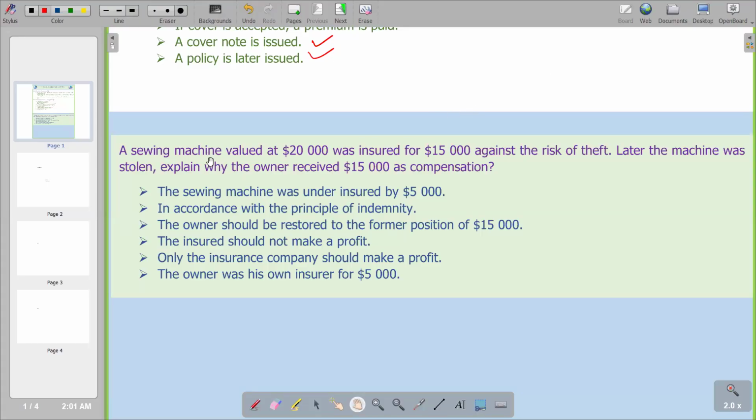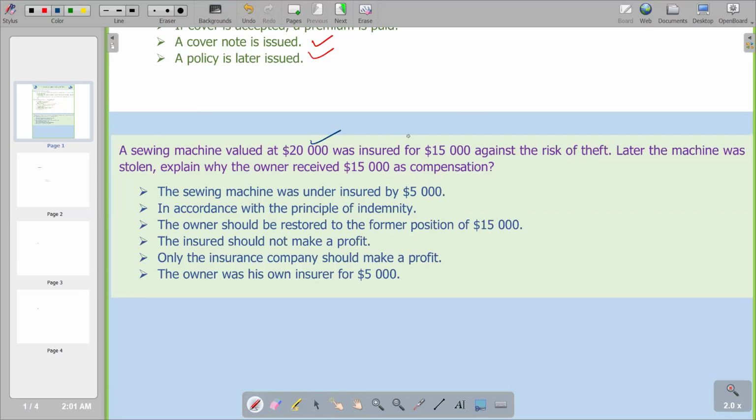On the last question that we have, a sewing machine valued at $20,000 was insured for $15,000 against the risk of theft. Later, the machine was stolen. Explain why the owner received $15,000 as compensation. So the sewing machine is valued at $20,000.